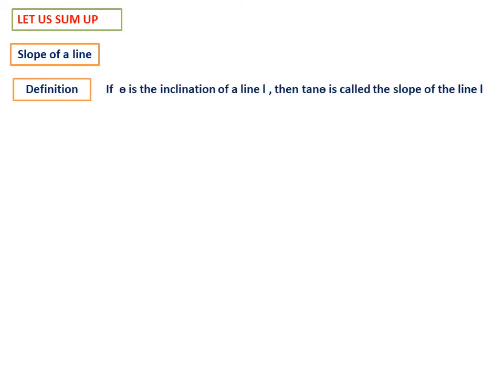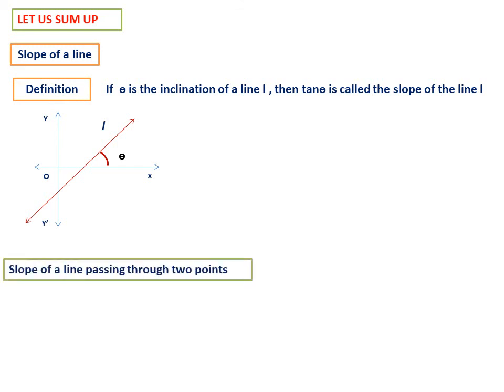Now let us sum up. Today we have started a new lesson. Let us sum up what we have done. Slope of a line: what is the definition? If theta is the inclination of the line L, then tan theta is called the slope of the line. For example, in the diagram, L is the line which makes angle theta with the positive direction of x-axis, so tan theta is the slope. That is the first thing.